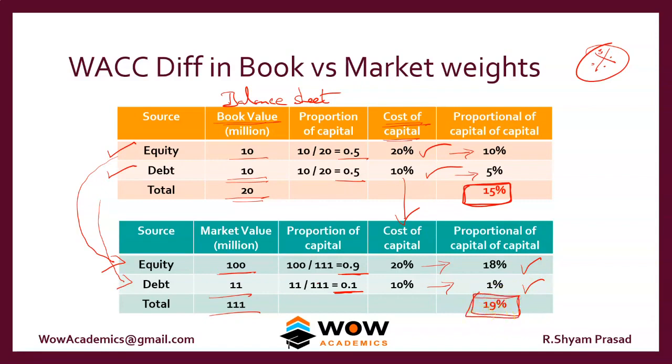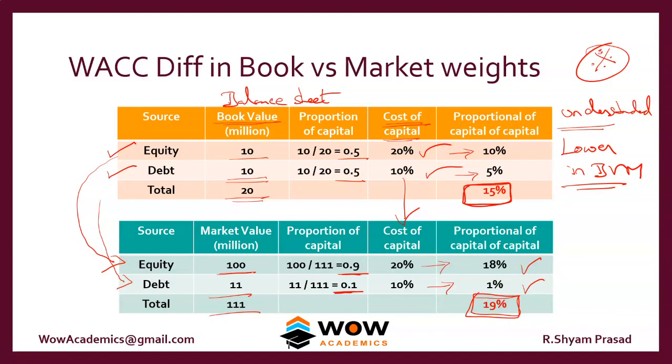Okay, so the concept works like this. If we take the book value method, it always shows you a lesser amount of WACC than the market value method. The reason is the equity is always lower in the book value method. It's actually not lower, it is understated compared to the reality. That is the problem.